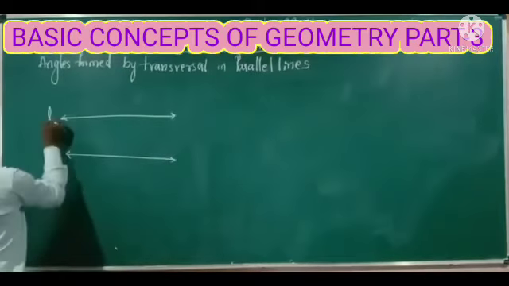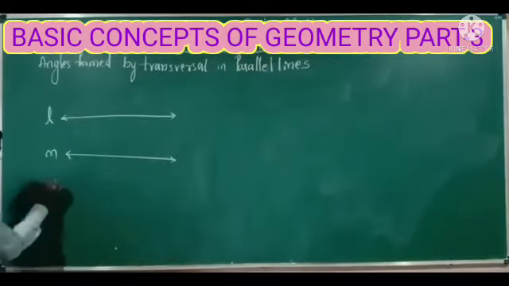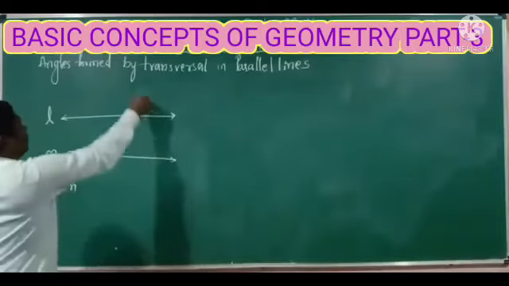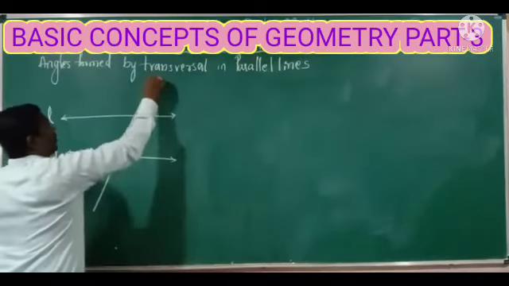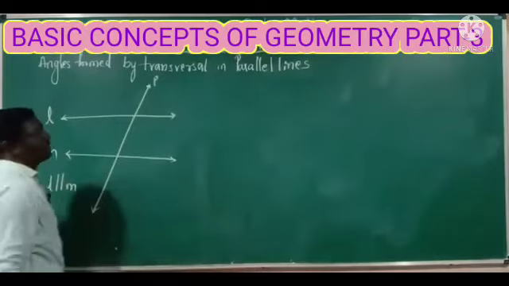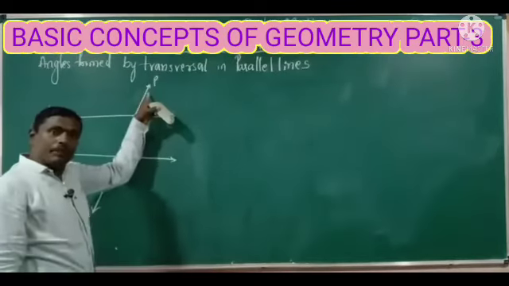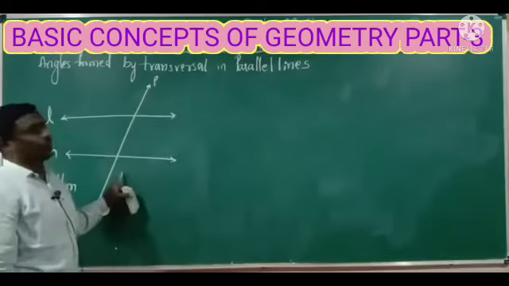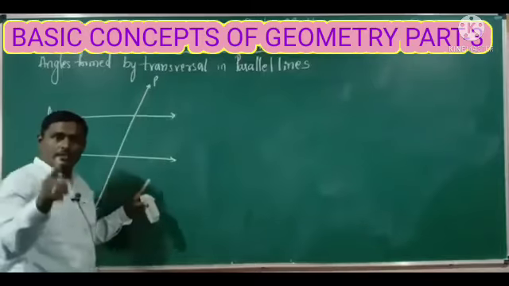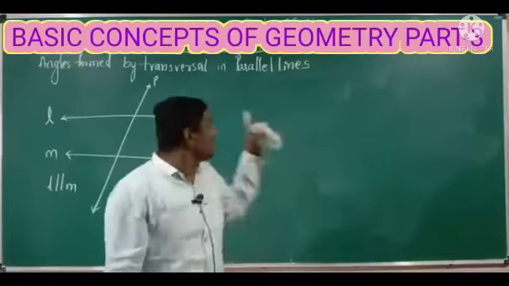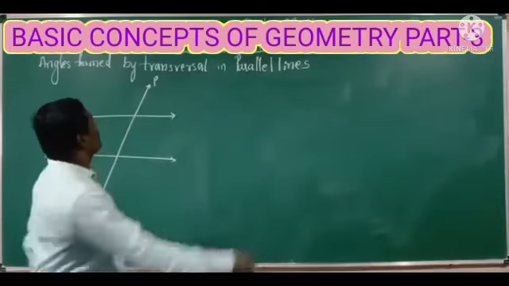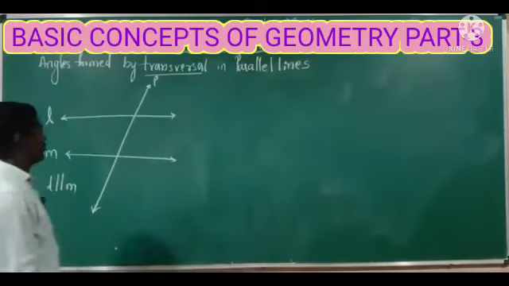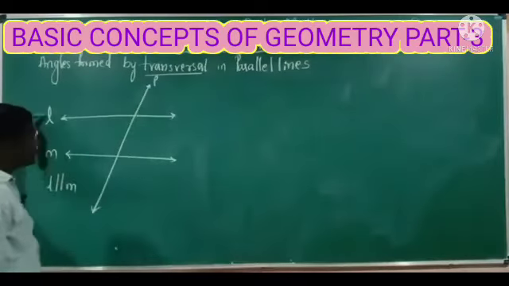L and M. The line L is parallel to M. And P is the transversal, because the line P intersects or passes through the 2 parallel lines. If any line passes through 2 or more parallel lines, then that line is called a transversal, right? So here P is a transversal which passes through the 2 parallel lines L and M.